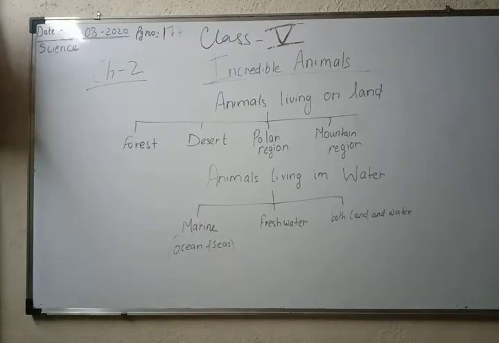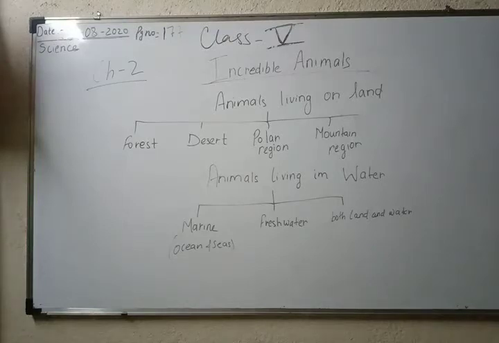There are different types of animals found on land, and to survive in a particular environment is called adaptation. Different types of animals acquire different types of adaptation to survive in their surroundings. On the basis of this, animals living on land are divided into four parts. First is forest region animals. Second is desert region animals. Third is polar region animals, and fourth is mountain region animals.